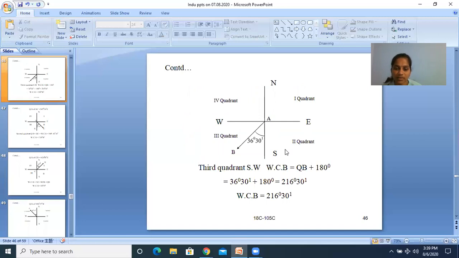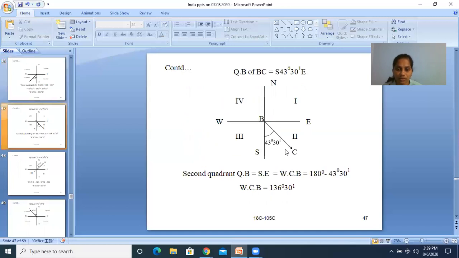Third quadrant, 180 plus QB, 216 degrees 30 minutes, that is the WCB value. Second sum, southeast, that is the second quadrant, 180 minus QB, 136 degrees 30 minutes, that is the value of WCB.